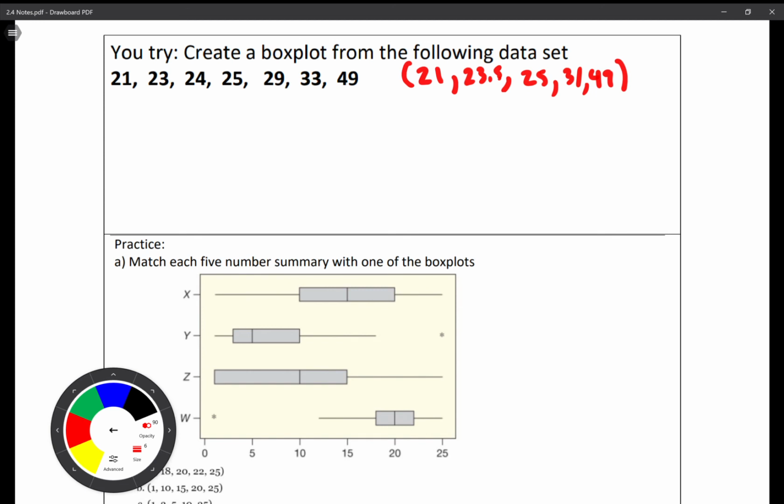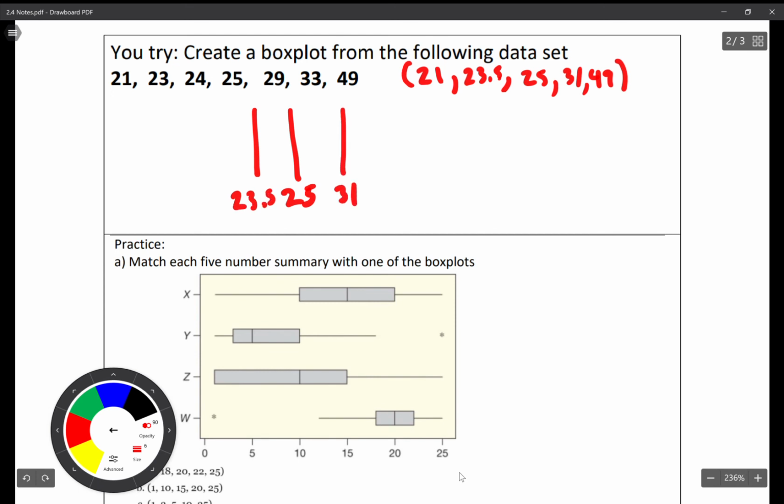So obviously, I have my middle value, which is 25. Okay. 31.